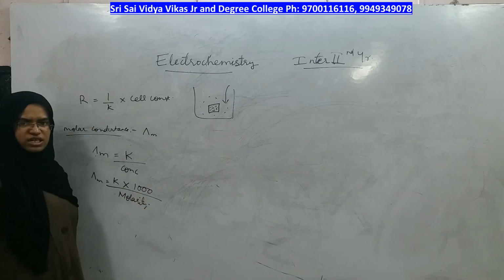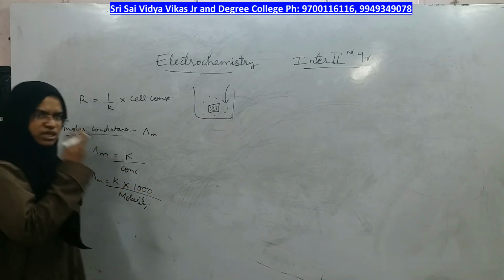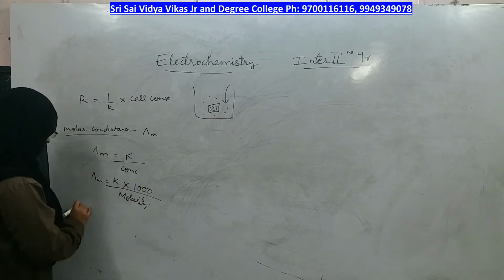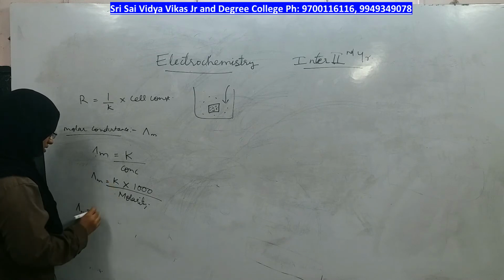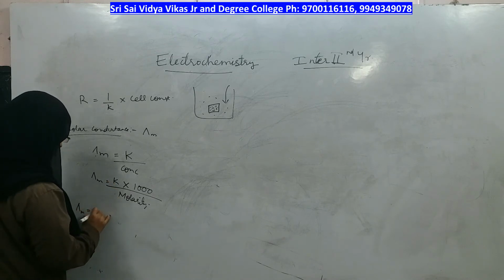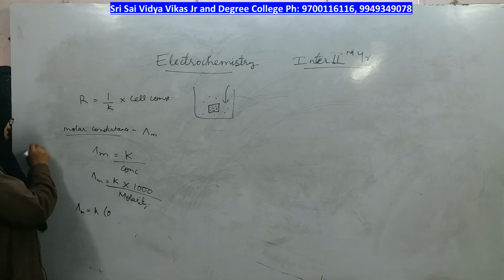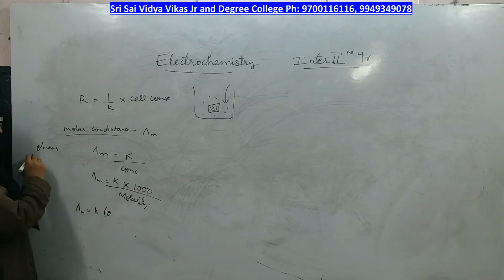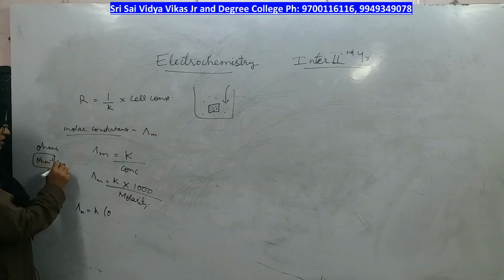Molarity is measured per liter, therefore you need 1000 ml, right? And let us take the units of specific conductance or conductivity measure. As resistance is measured in ohms, conductance will be measured as ohm inverse. Ohm inverse can also be called Siemens.